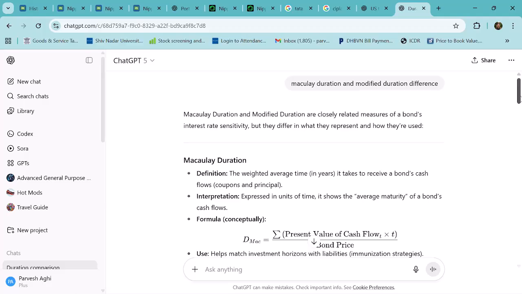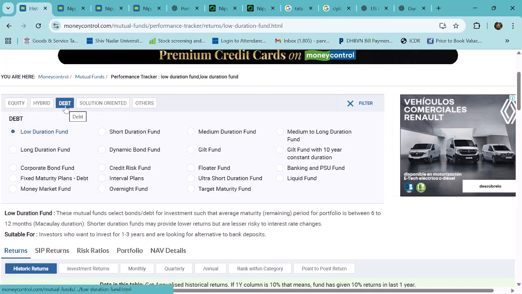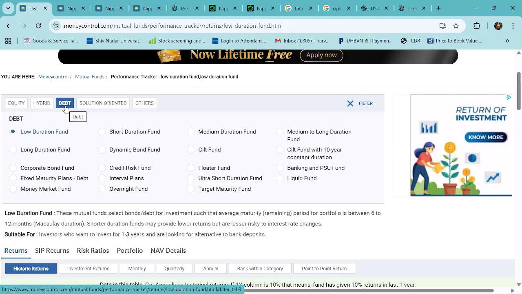Now, since we are doing debt mutual funds, these funds invest into bonds, depending upon what kind of bonds they are investing. So if you look at our Moneycontrol site, debt instruments, there are various kinds of debt instruments available, like low duration fund, long duration fund, short duration fund, medium duration fund, medium to long duration fund.